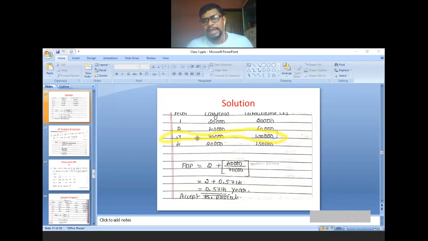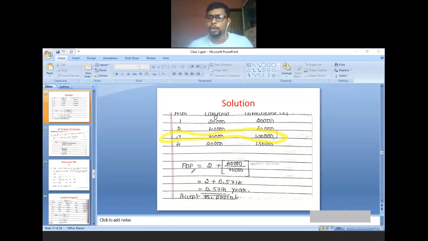You have to circle like this. I hope you can see the circle here. Hemant, can you see the circle for the third year? Yes, sir. Okay, like that you have to do in your solution part also. That means in the third year we are recovering our investment amount. This is the base year. Now write the formula. The formula is not written here, but I am reading it. Payback period is equal to year before full recovery plus unrecovered amount of investment divided by cash flows during the year.